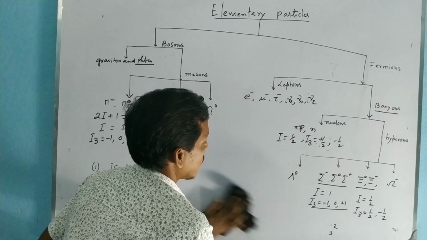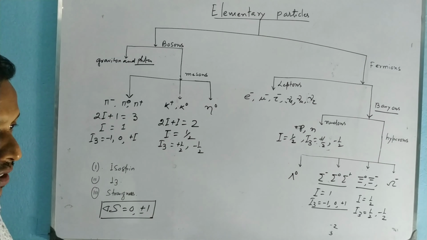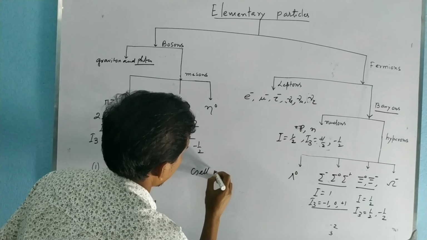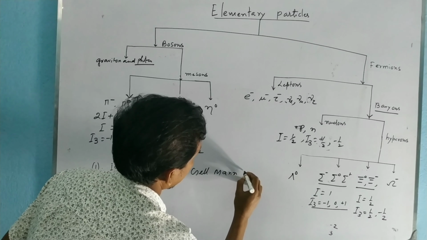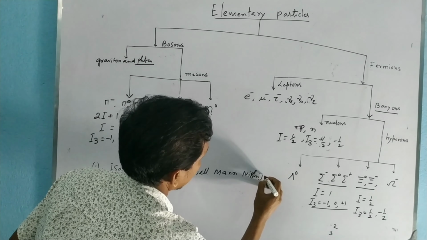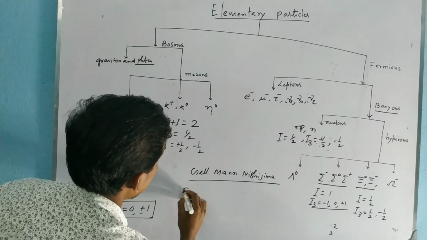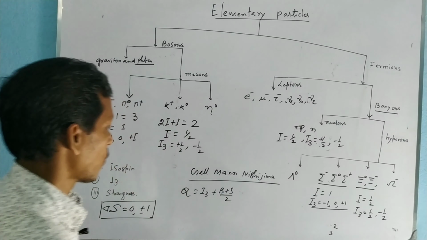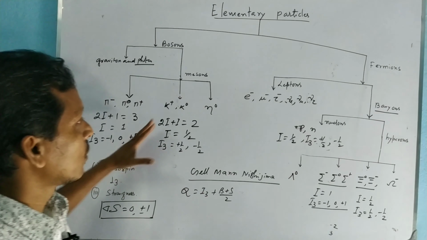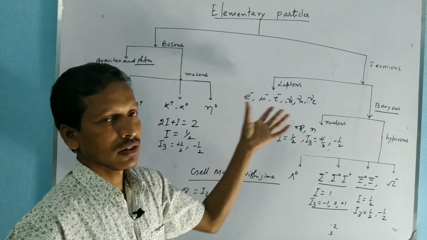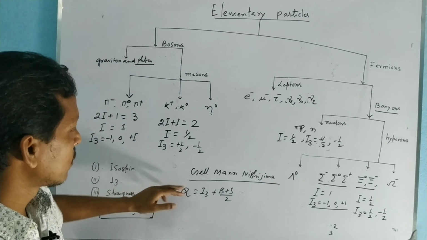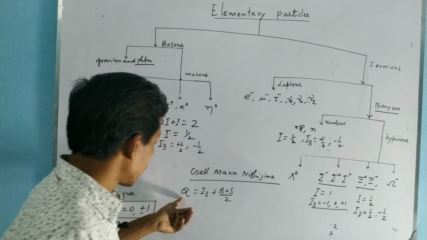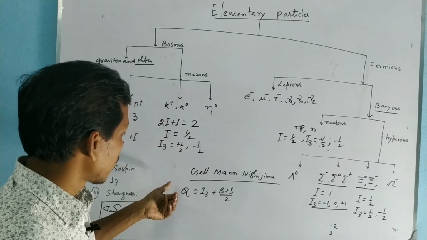Now we can calculate the strangeness quantum number by using another formula, and it is called the Gell-Mann-Nishijima formula, and it is Q is equal to I3 plus B plus S by 2. This is the charge, and we know the charge for the elementary particles, so we can easily find it out.